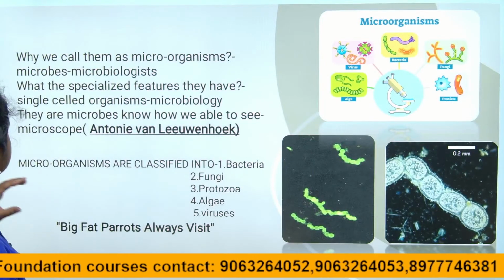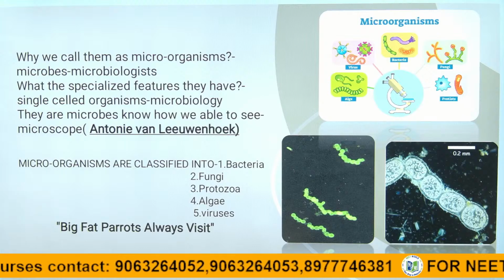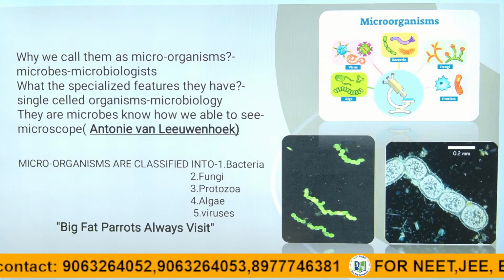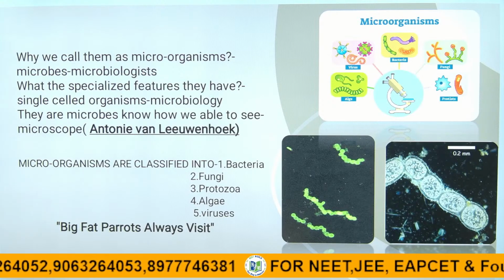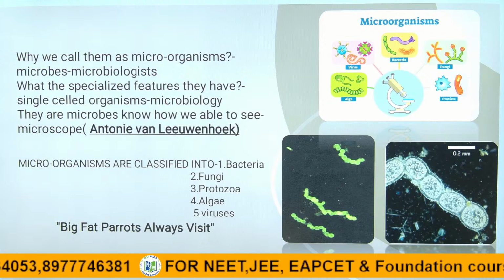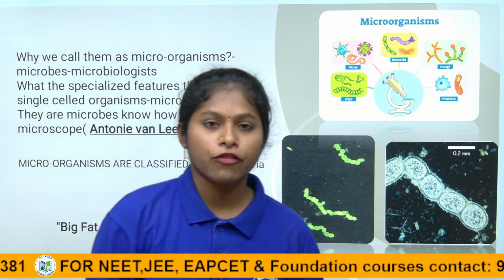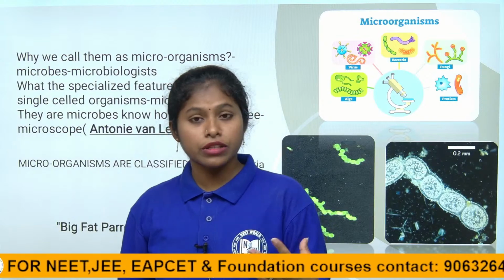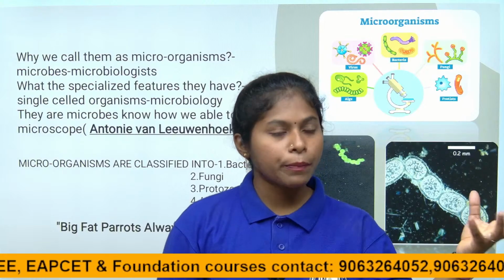Based on the characteristic features of microorganisms, children, they are classified into 5 types, based on the differences in their characteristics. Some are photosynthetic, some are saprophytic. What is photosynthetic? They are able to prepare their own food. They do not depend on other organisms.